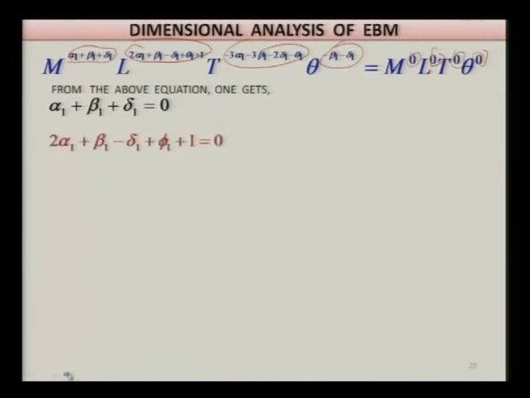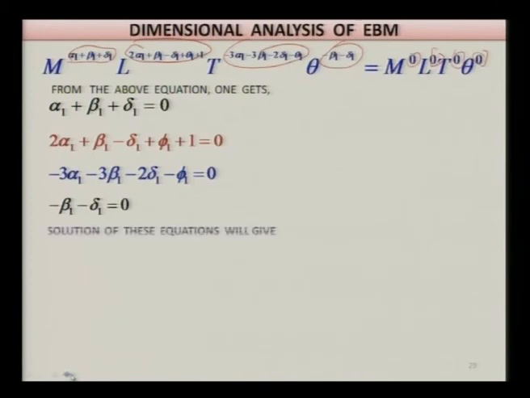Then the second equation, 2 alpha 1 plus beta 1 minus delta 1 plus phi 1 plus 1 is equal to 0. Then minus 3 alpha 1 minus 3 beta 1 minus 2 delta 1 minus phi 1 is equal to 0, and minus beta 1 minus delta 1 is equal to 0. Solve these 4 equations for 4 variables and you get the values as follows. Alpha 1 is equal to 0, beta 1 is equal to minus 1, delta 1 is equal to plus 1, and phi 1 is equal to 1.